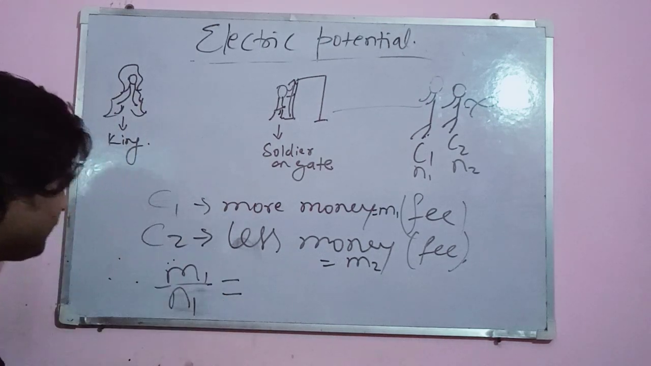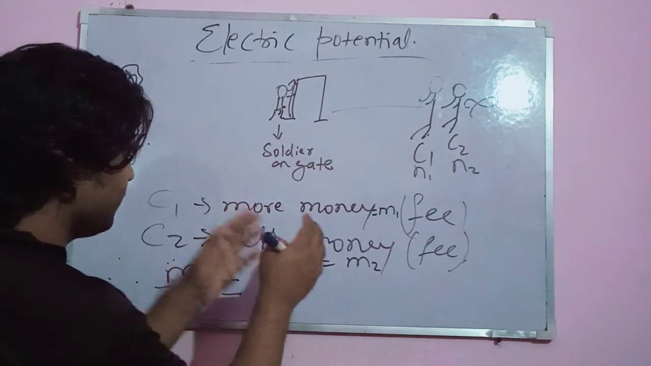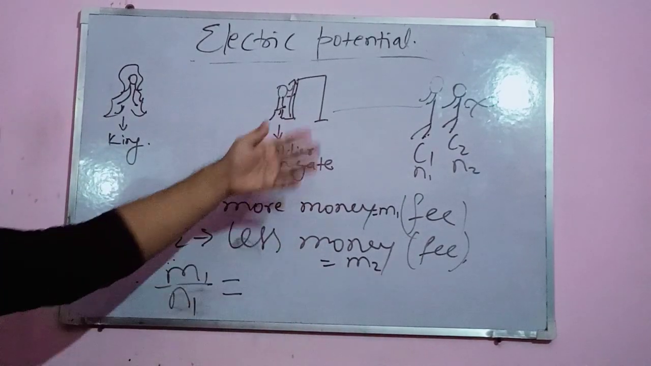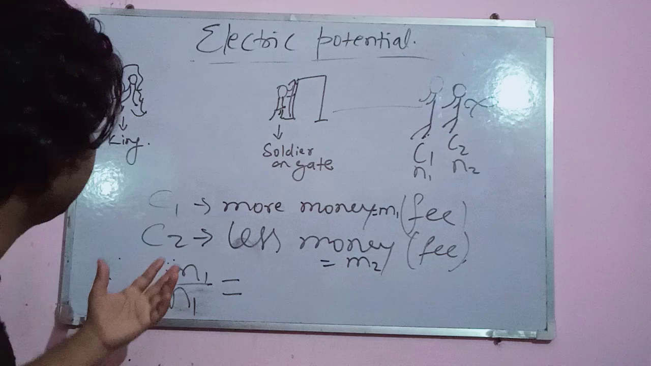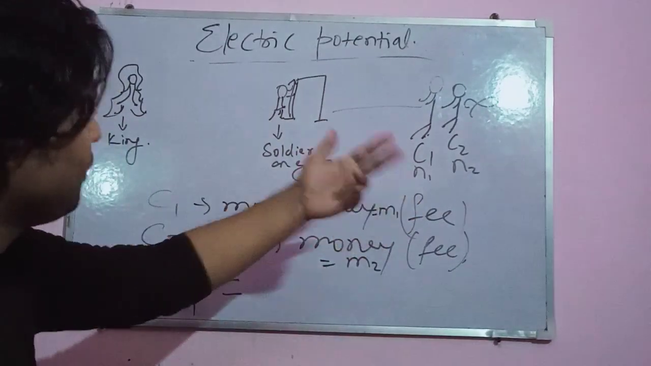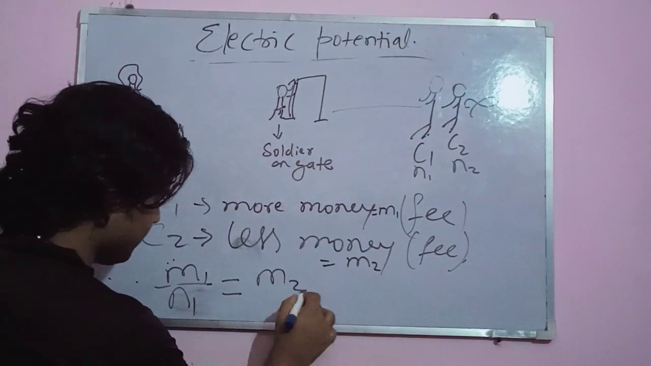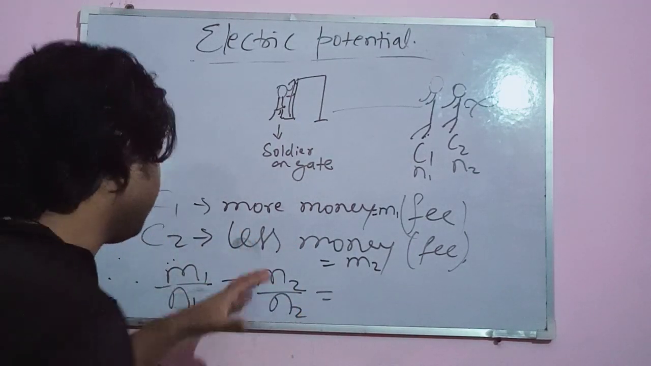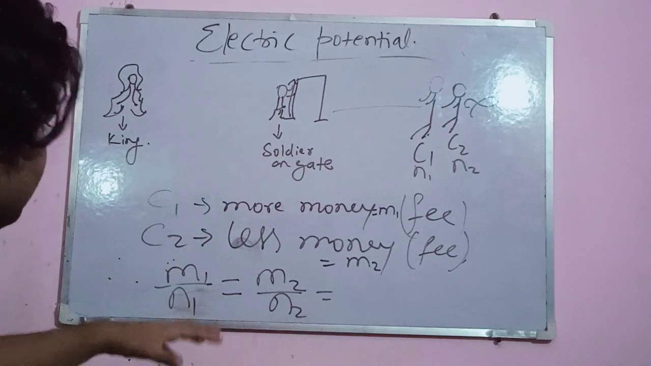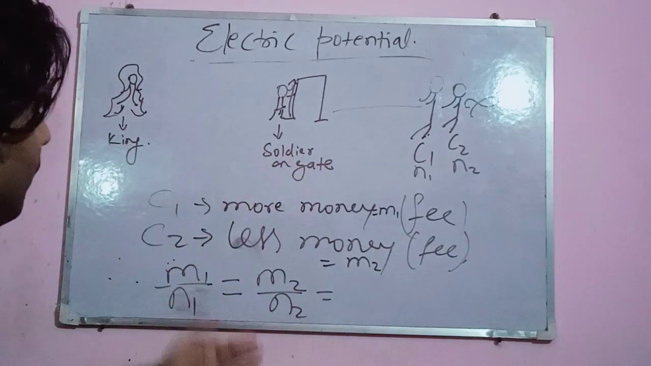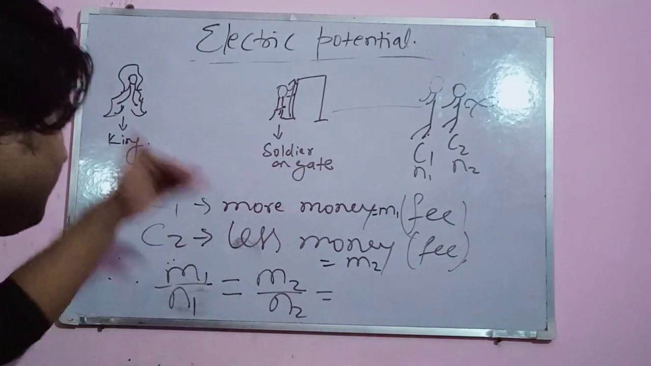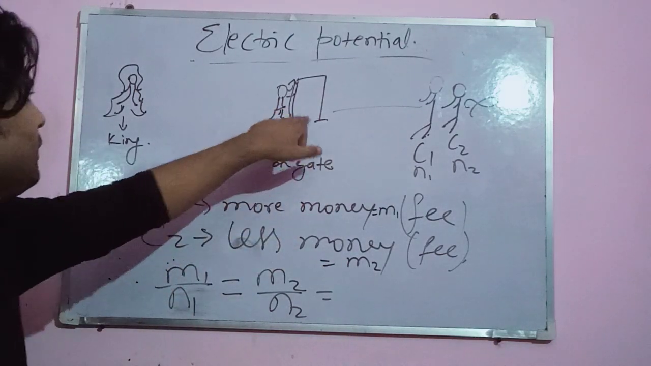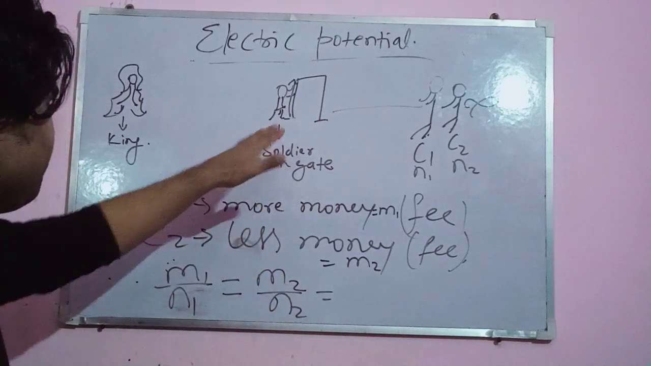A striking feature is that these two ratios are the same. The amount of money paid by C2 as tax, as a fee to pass the gate and meet with the king and share his N2 number of problems. These two ratios are the same. And we think that this tells us that whatever be your number of complaints, your fee differs, but the ratio of the fee to the number of complaints to pass through this gate is the same. The ratio will be the same.